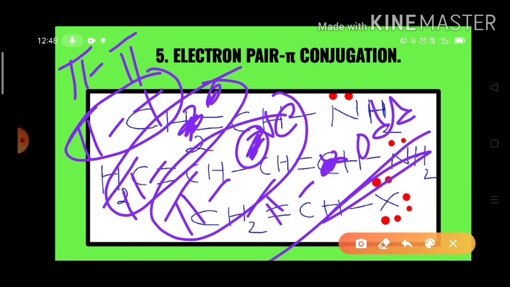Conjugation means, once again I am giving the definition: separation of a multiple bond. That multiple bond may be a double bond, or that multiple bond may be a triple bond.